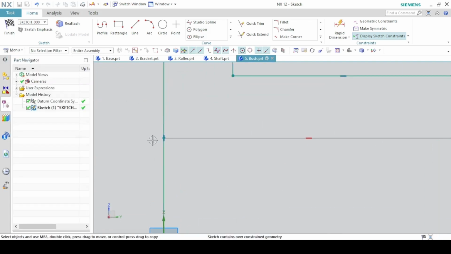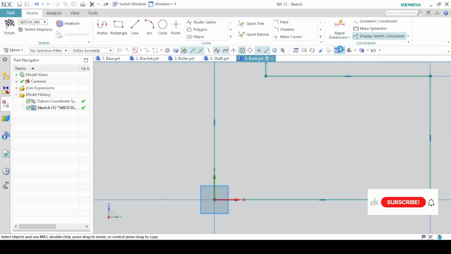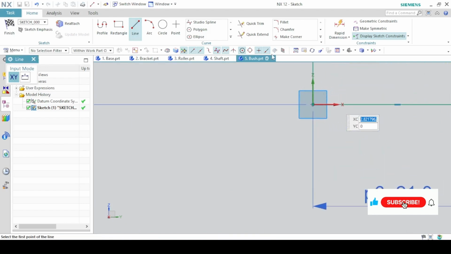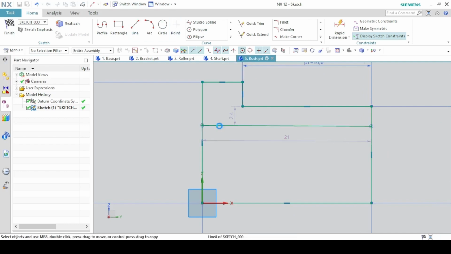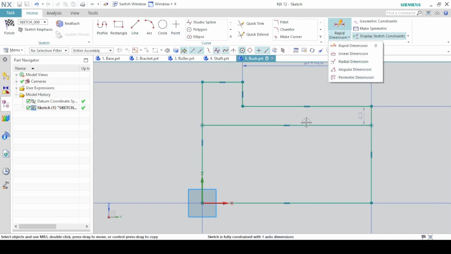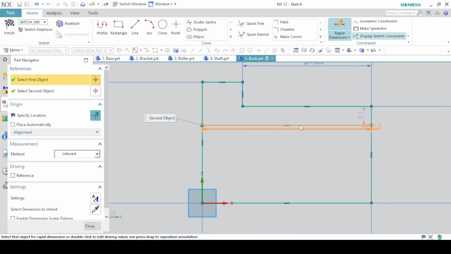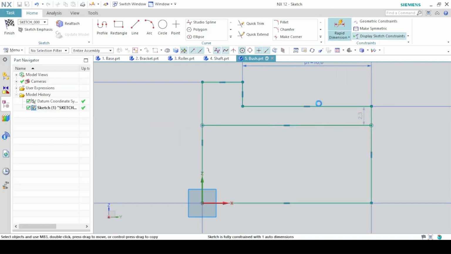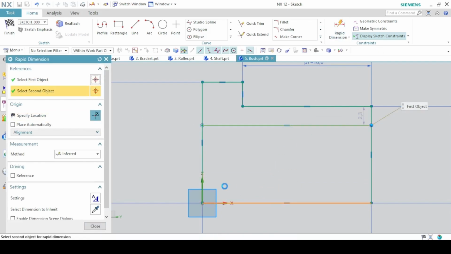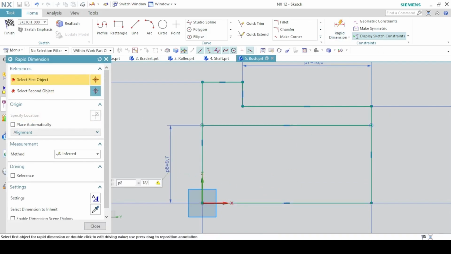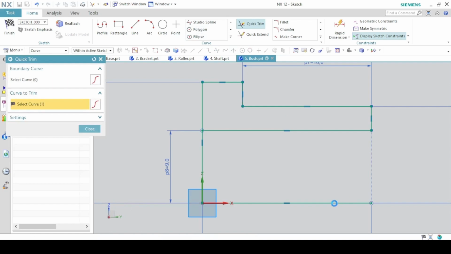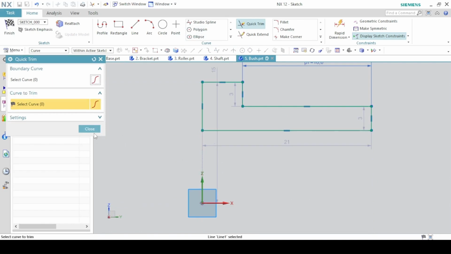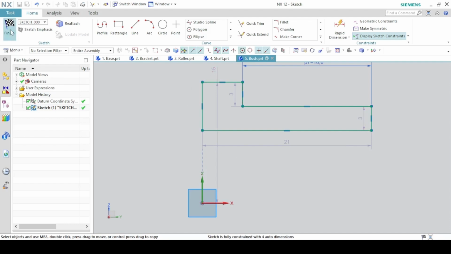Okay, so there is a problem here. So click on this line, delete it, and you're going to draw the line again. Again, make this line horizontal. And the diameter is 18 divided by 2. I can just trim this line and this line as well. Everything we have here is correct. Finish.